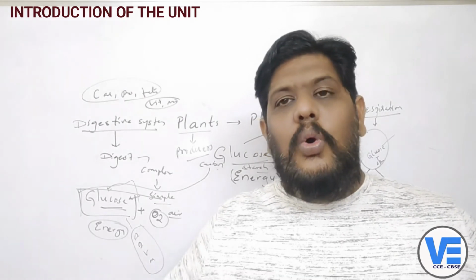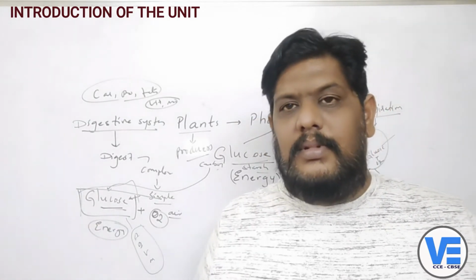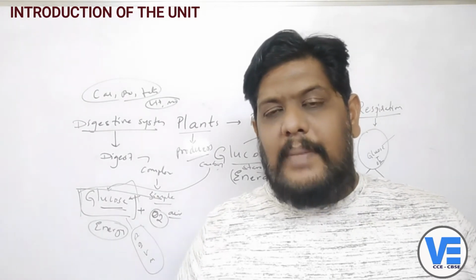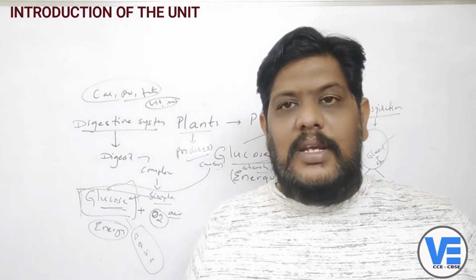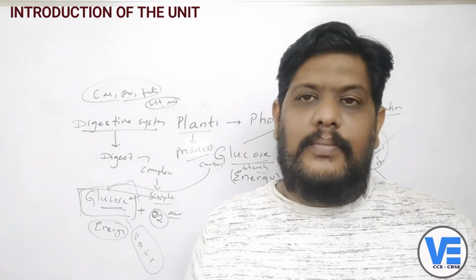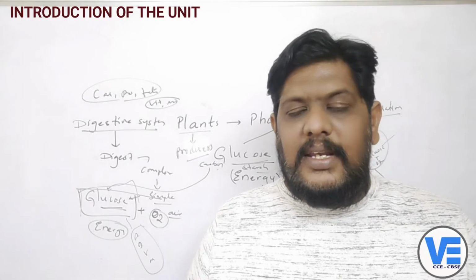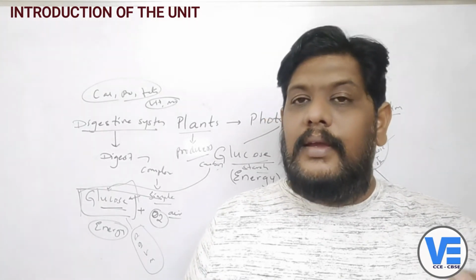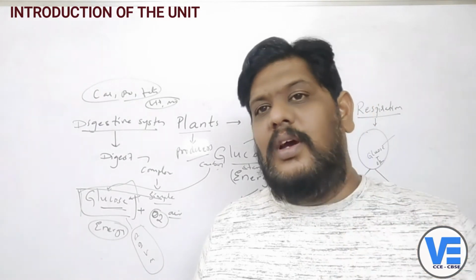And who is transporting this? That is what we are going to learn in our new chapter, that is third unit, transportation, the circulatory system. So when you talk about the circulatory system, obviously what comes into your mind? Yes, the heart comes into your mind.